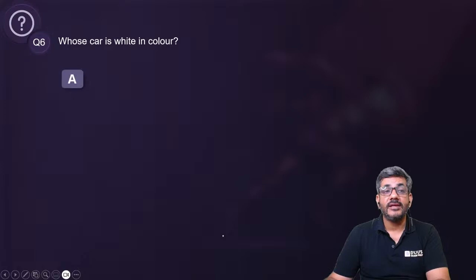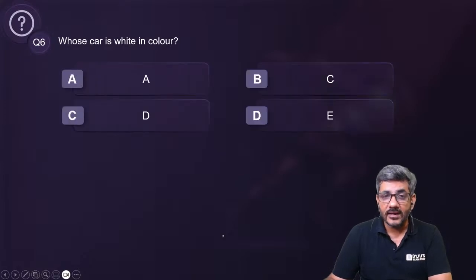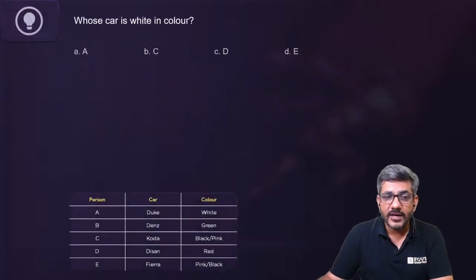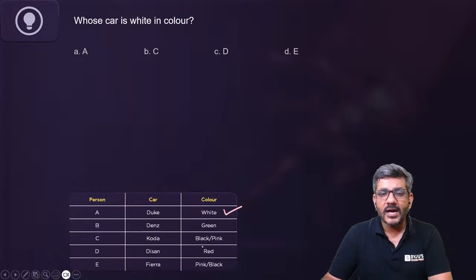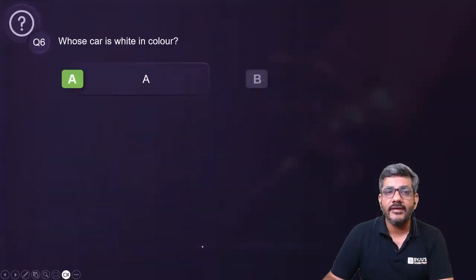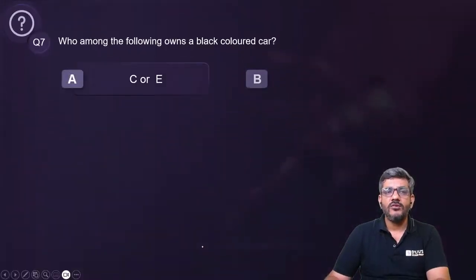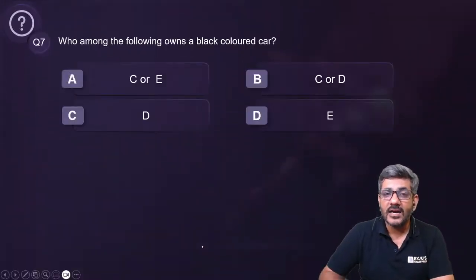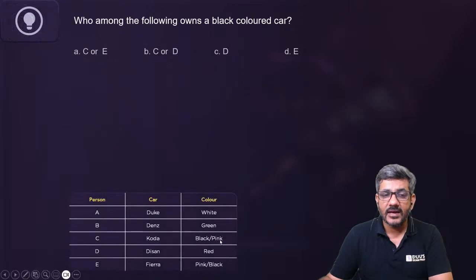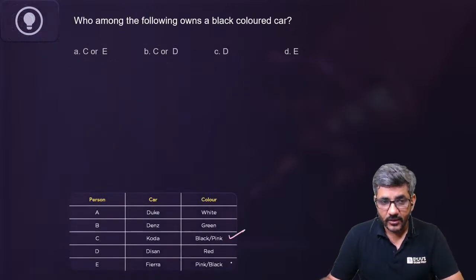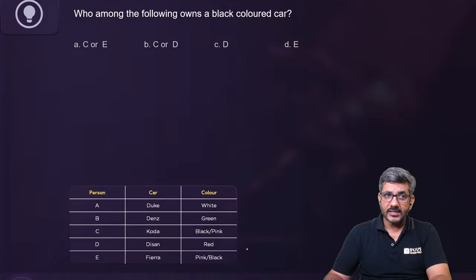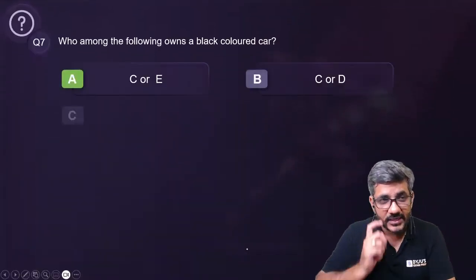Coming to question number 6. Whose car is white in color? As you can see that white car is already known to us. It is with A. So my answer is A, that A is having a white colored car. And next question, question number 7, who among the following owns a black colored car? We can easily see that black colored car is either with C or with E. So my answer is option A, that is C or E.